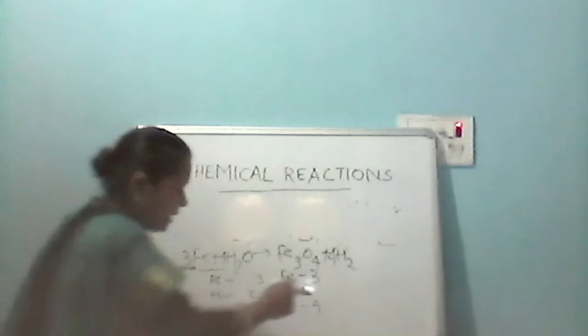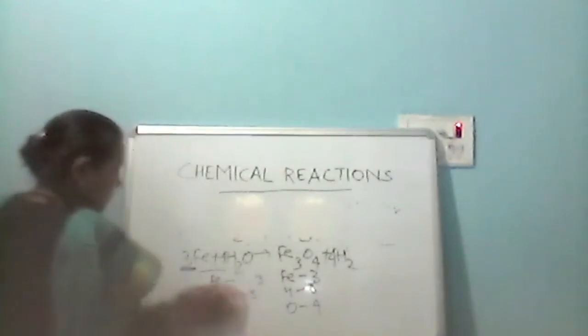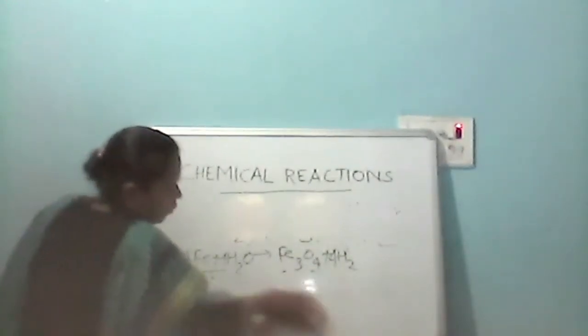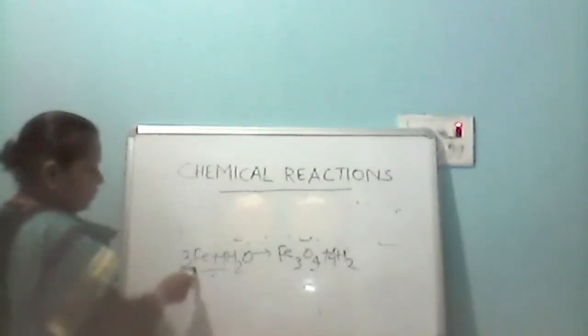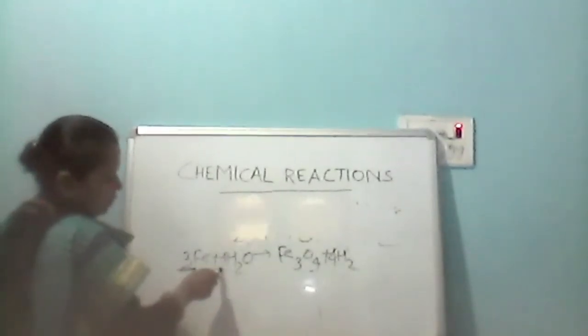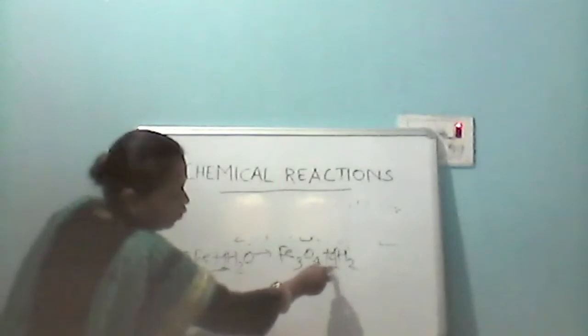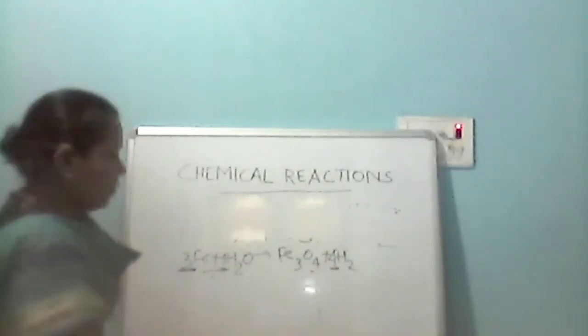ये 8 8 हो जाएगा, ठीक है? This one will be 8. So when we are going to write it in a balanced chemical form, what we are going to write? Balanced equation जब हम लोग लिखेंगे, we will multiply this by 3, this one by 4, and then here also 4. Okay, so this one is the example of balanced chemical equation. ये balanced chemical equation हो गया, ठीक है?